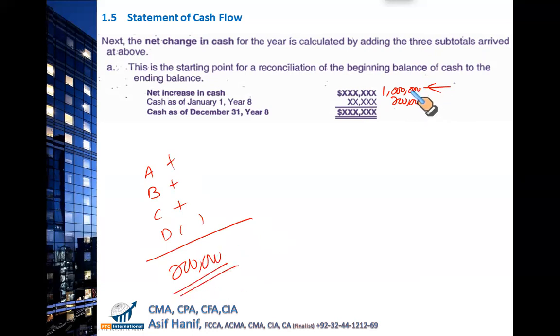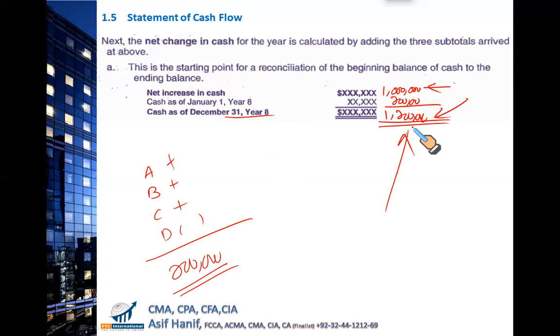So this is the cash generated by these three activities. 200,000 was the opening balance. The ending balance of all the banks must be 1.2 million. If you do not get this answer, and if the total of your banks at the end of the period, 31st December, is not 1.2 million, Ross, you have made a mistake.